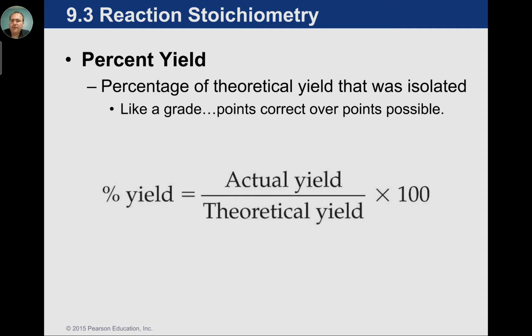So as we look at percent yield, that's just like the percentage on an exam. You take your actual score, you divide it by your theoretical score, which would have been 100 questions, and then you times it by 100 to get that percentage. So if you got 70 questions correct out of 100 questions total, times 100, that's a 70%. So again, these ideas aren't brand new. Percentage ideas are something you were probably taught in middle school. We're just applying it to chemistry because when we make products, sometimes we don't make as much as we calculated.